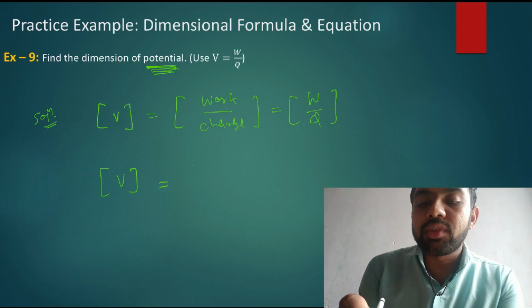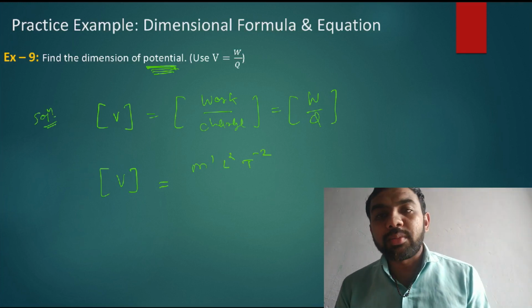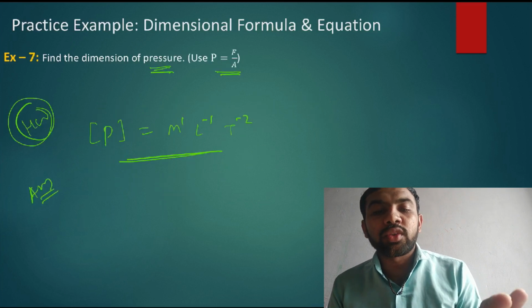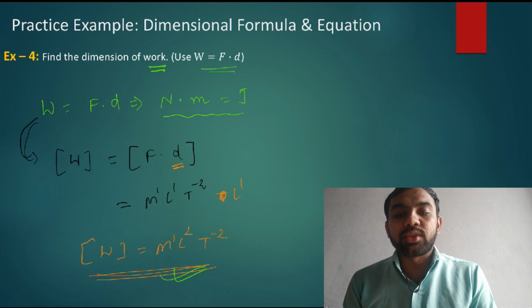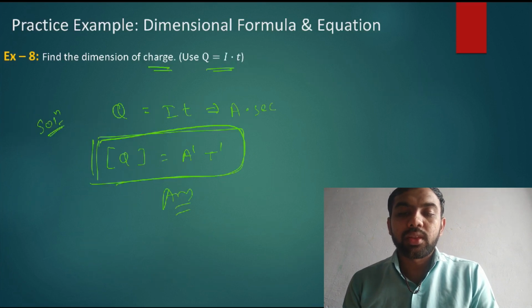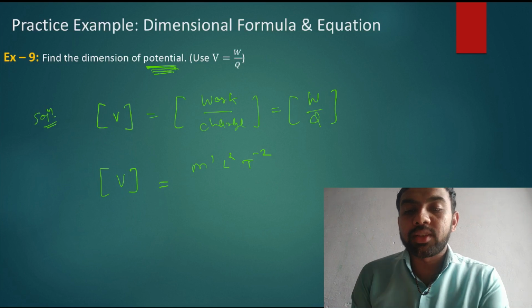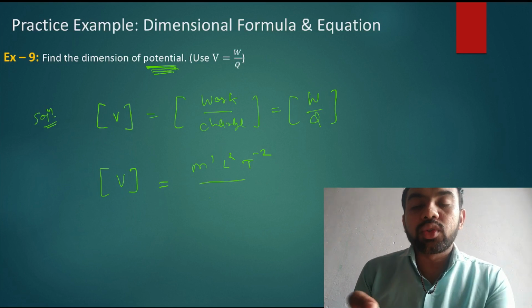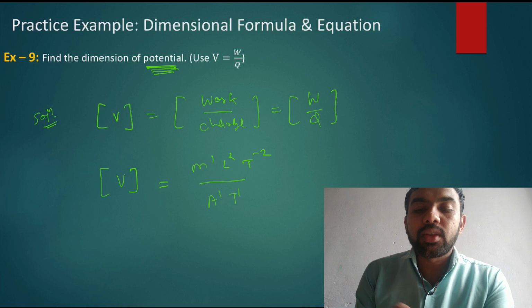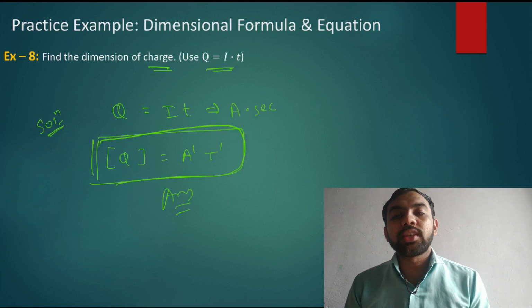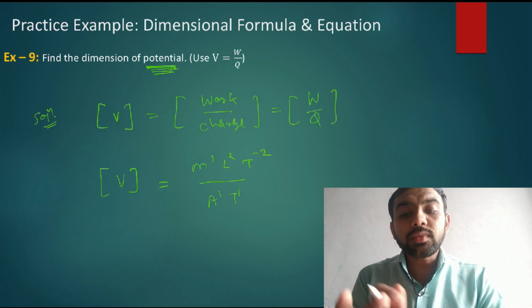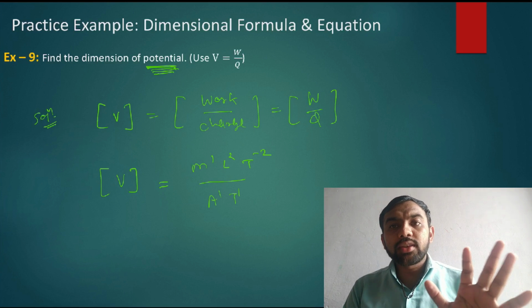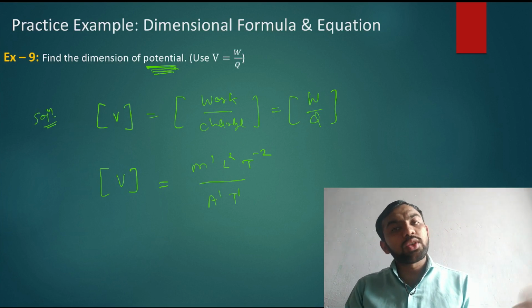So what is the dimension of W? M1 L2 T minus 2. I know this dimension. If you don't know this, then you go to the work. See here, work is M1 L2 T minus 2. What is the dimension of Q? Q dimension is A1 T1. See, Q is equal to A1 T1. So put it here. If you know the dimensional equation directly, you just put it directly, and you get the final answer easily.